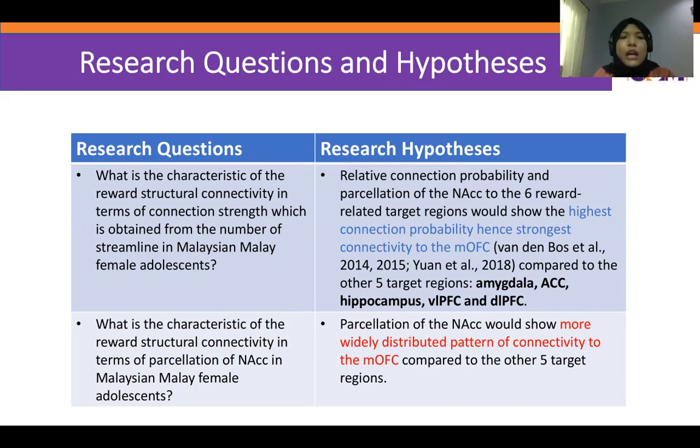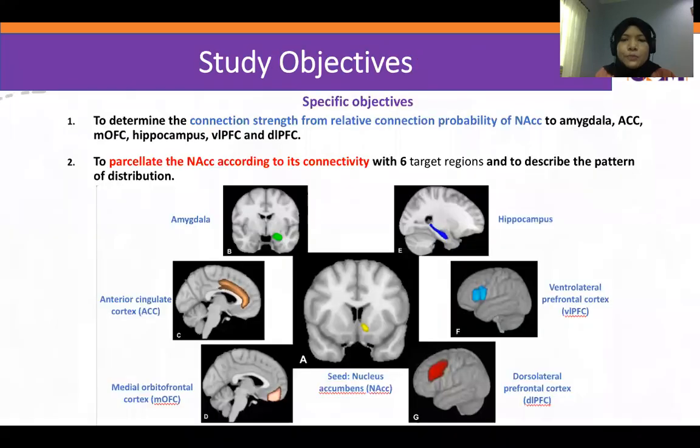So the research hypotheses are that the relative connection probability and parcellation of the NACC to the 6 reward-related regions would show highest connection probability and strongest connectivity to the MOFC compared to the other 5 target regions: amygdala, ACC, hippocampus, VLPFC, and DLPFC. The parcellation of NACC would show a more widely distributed pattern of connectivity to the MOFC compared to the other 5 target regions.